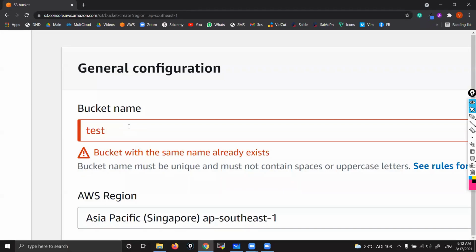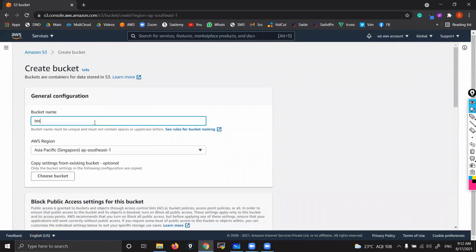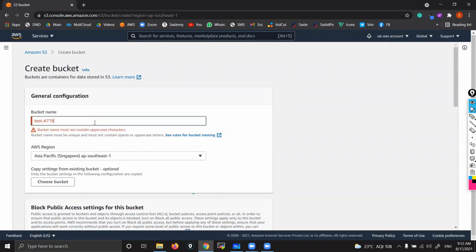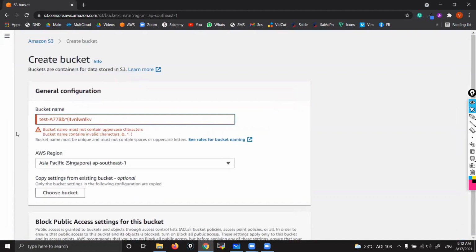Test is so common a name, someone might have already taken that one. Correct or not? If I want to create an email, test@gmail.com, it won't allow, because those are common names. Someone might have already taken those names. That's why you make it unique. Something I'm giving as test hyphen something, some characters, special characters, numbers. You can see, they're throwing many errors.